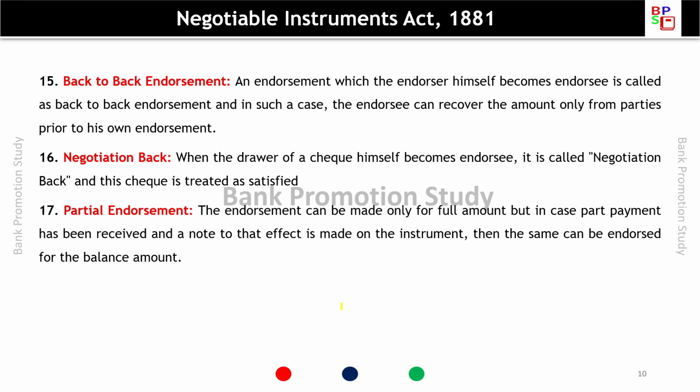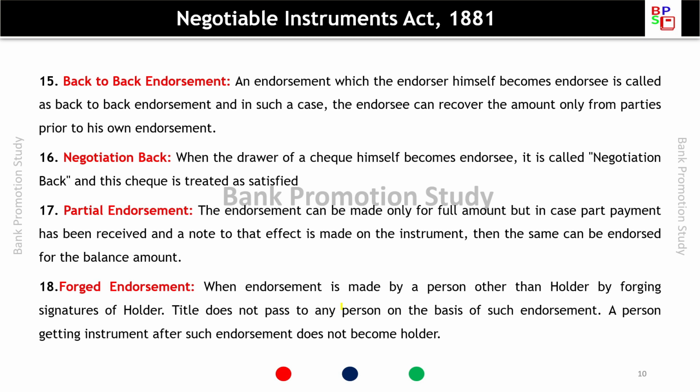Partial endorsement. The endorsement can be made only for the full amount, but in case part payment has been received and a note to that effect is made on the instrument, then the same can be endorsed for the balance amount.